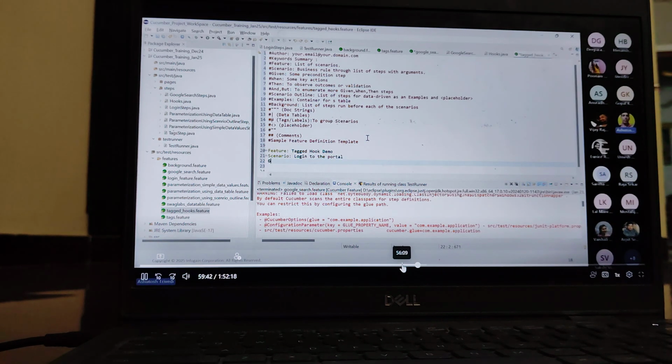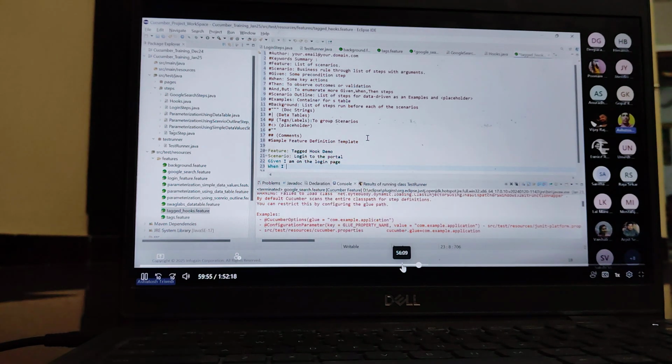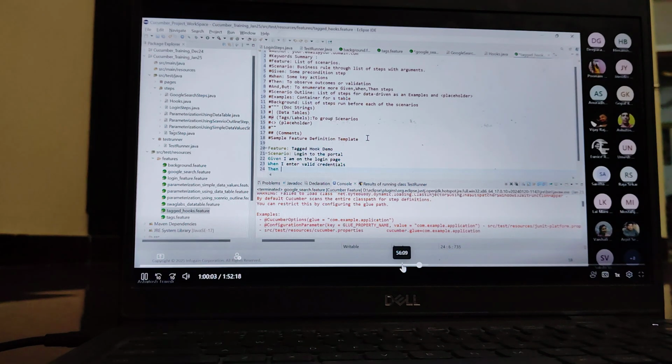Then you can specify the steps: given I am on the login page, when I enter valid credentials, and then I should be logged in successfully.